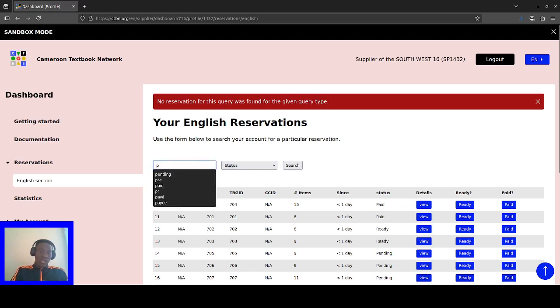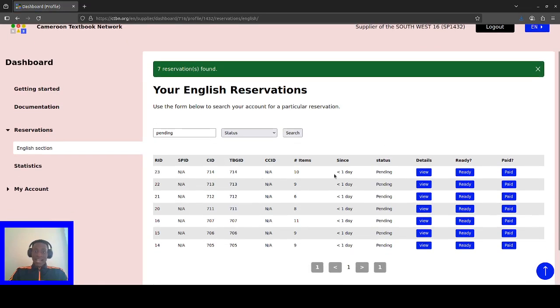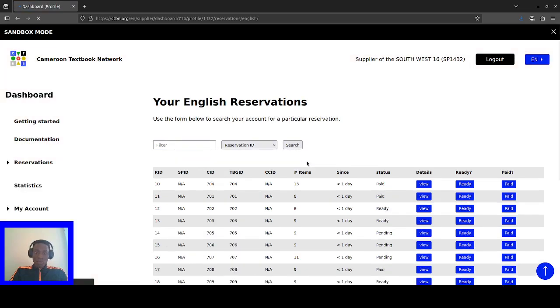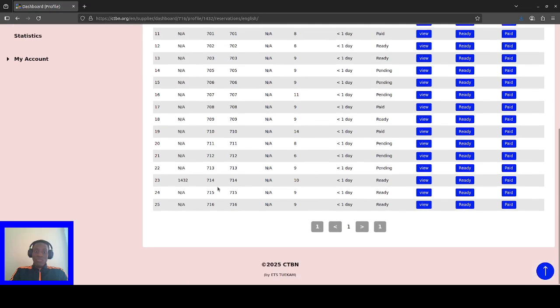So my query here is pending and the query type is status. I hit search and then I have this. Once you mark, for example, this ready, and I clear this back and hit search, as I said last time, the supplier will know that you are the one that handled this reservation because your ID will be here.